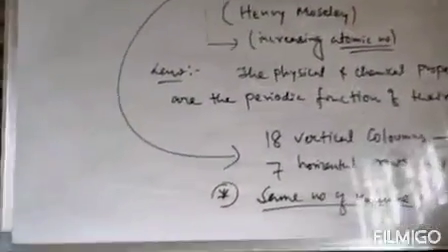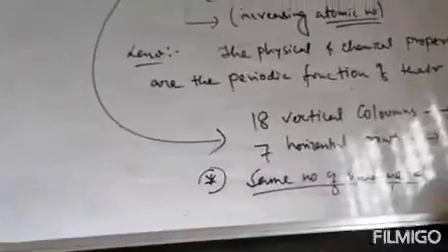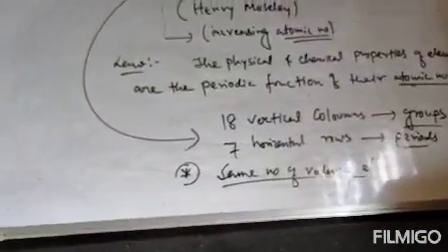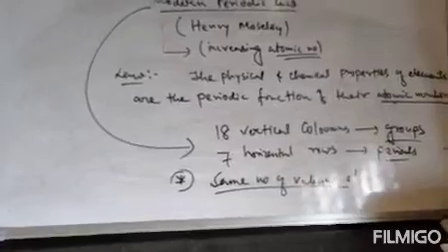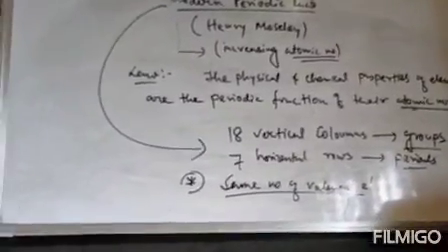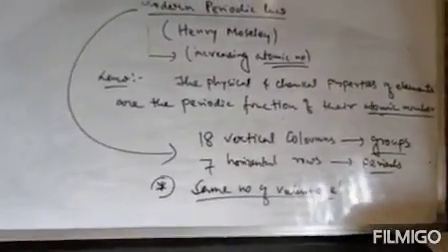Clear? So four laws were discussed today. First one, Dobereiner's law, that is based on atomic mass. Second one, Newlands' law of octaves, that was also based on atomic mass. Next, Mendeleev's periodic table, that is based on atomic mass and also physical and chemical properties. And the fourth, the modern periodic law, the law that is finally accepted by everyone, given by Henry Moseley. It is based on atomic number. Clear? So four laws are covered.